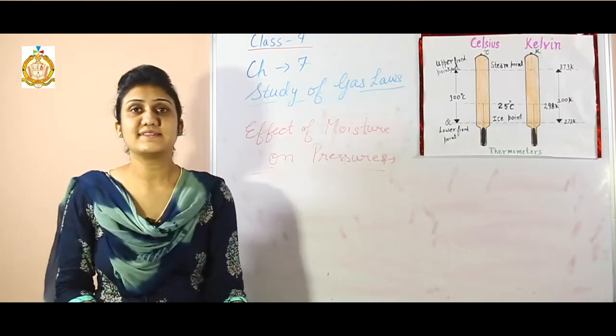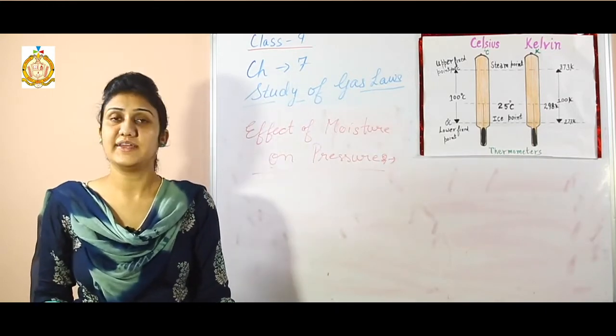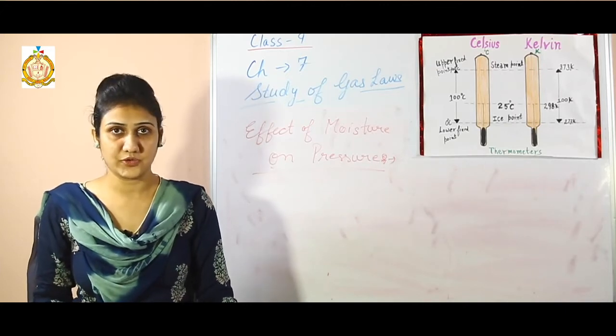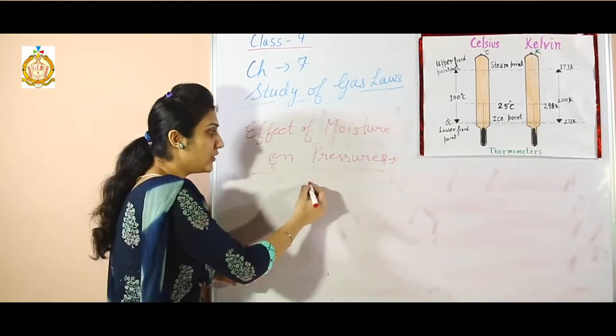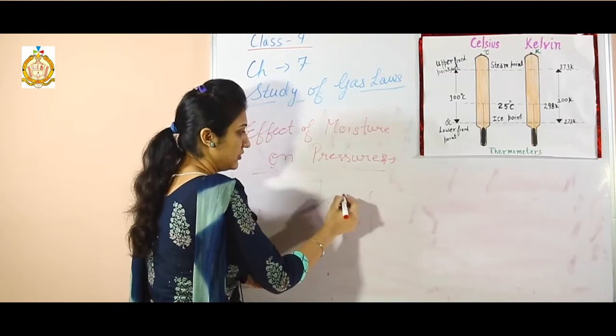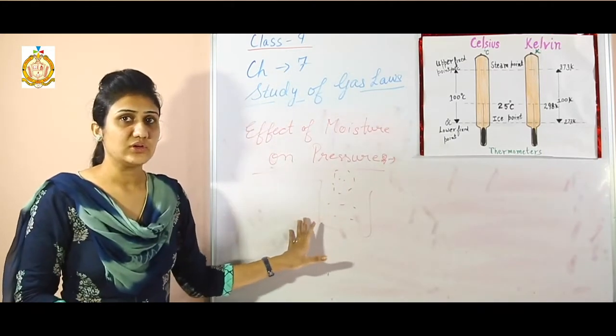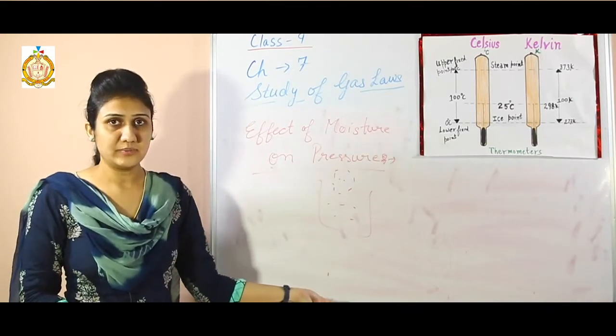Students, gases like hydrogen and nitrogen are obtained by downward displacement of water. That is, they are collected over the water. So if they are collected over the water, they may contain some water vapors.